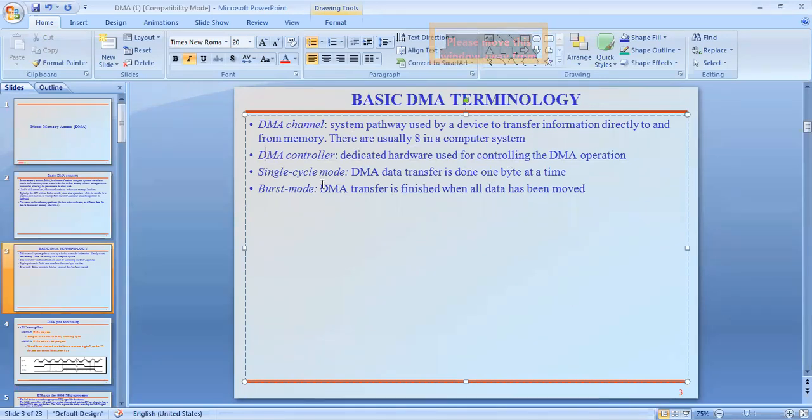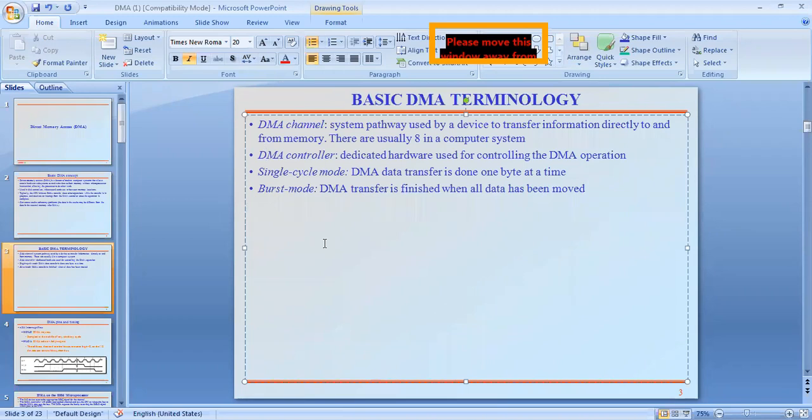Next are the modes of operation: single cycle mode and burst mode. Two types are there. Single cycle mode means data is transferred byte by byte: first byte, second byte, third byte, in a systematic way; for each cycle it transfers 1 byte of data. That is called single cycle mode. The next one is burst mode.